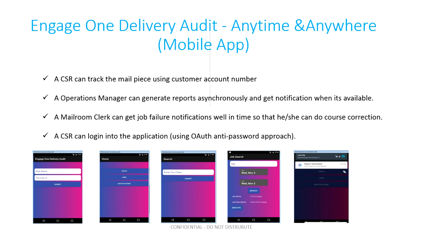We are from the Engage One Delivery Audit team. Engage One Delivery Audit is an enterprise level application which is available both on premises and on demand. All of our SAP customers are hosted in our on demand instance in AWS, which is Amazon Web Services. Engage One Delivery Audit's core functionality is to track physical communication.